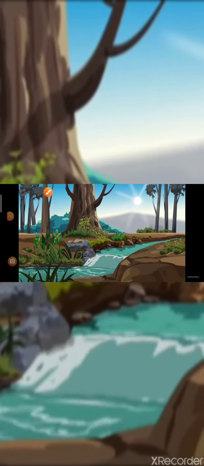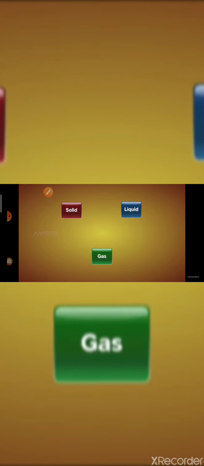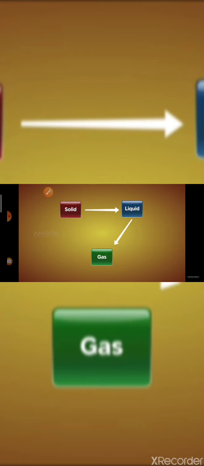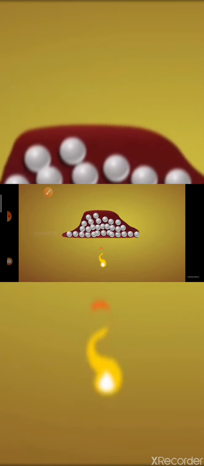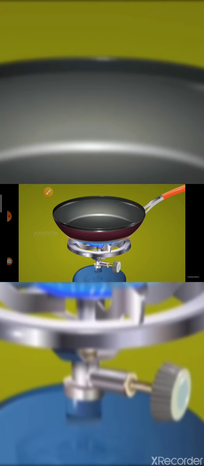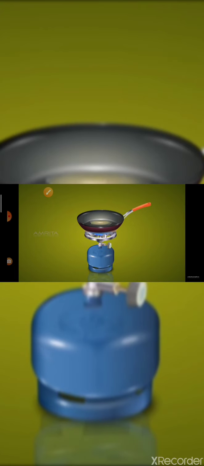Matter around us exists in the solid, liquid, and gaseous state. The state of matter changes from solid to liquid, liquid to gas, or a combination of these. A solid changes its state to liquid by melting. Upon heating solids, the space between the particles increases and the particles move freely to form liquid. When a piece of butter is placed on a frying pan and heated, the piece of butter slowly loses its shape and changes to liquid.